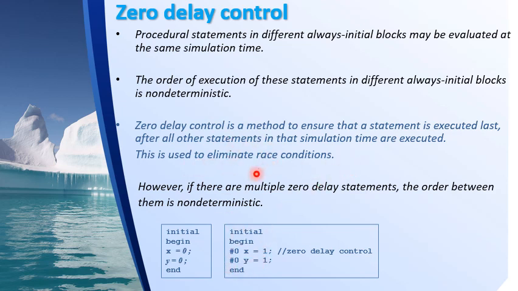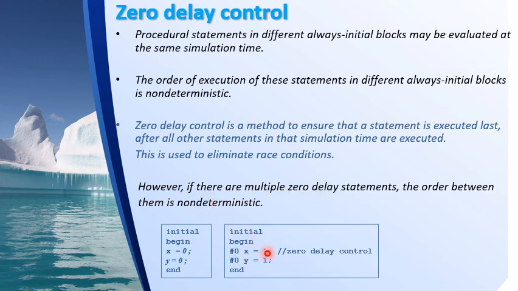Whichever statement you associate with a zero delay, that is, whichever statement you have #0, will be executed last. So as per the definition of zero delay control, at the end of execution both x and y will have a value of 1. But if there are multiple zero delay statements, the order between them is non-deterministic.